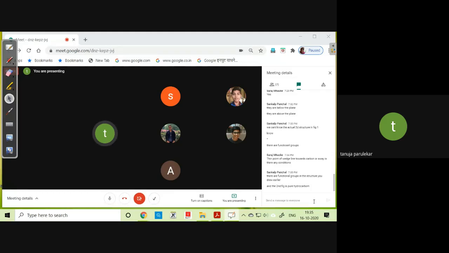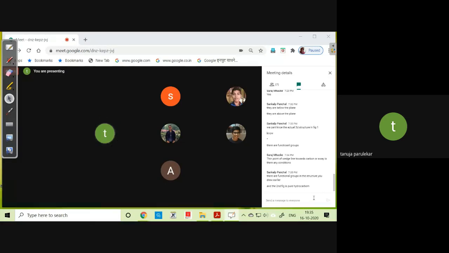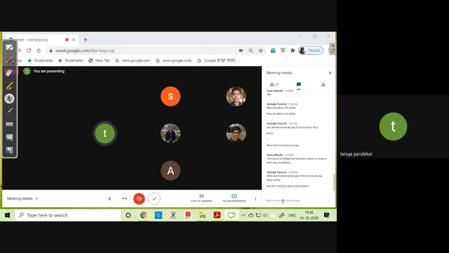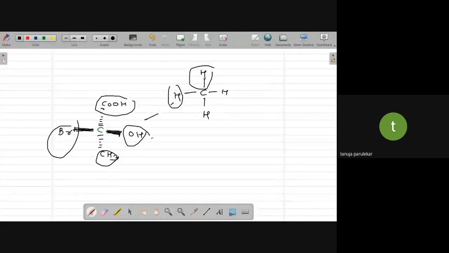If there are functional groups in the structure you drew earlier, and the second figure is a pure hydrocarbon. Yes, Sankar. But understand that we show these, that is the wedge formula, the Fischer projection formula, all these formulas are used to show a carbon with all four groups different. So that's what I want you to understand. In this case, you can see all the four groups are different. So Fischer projection is used in case of such compounds wherein all the four groups are different.